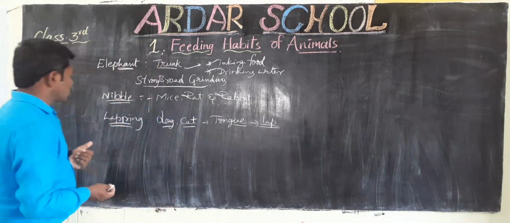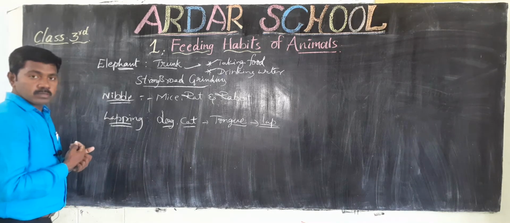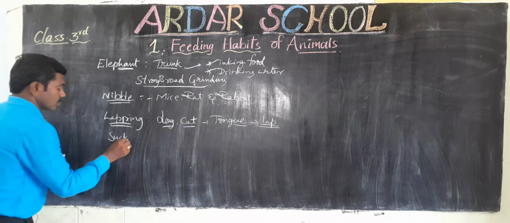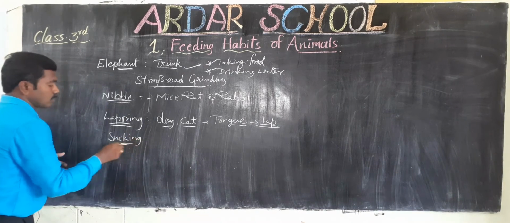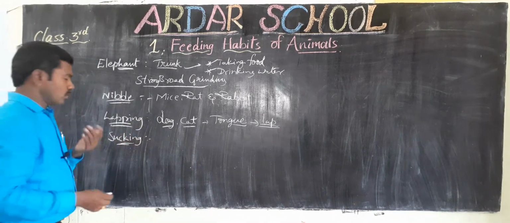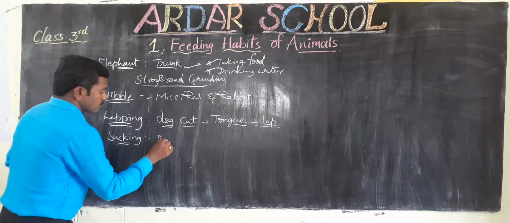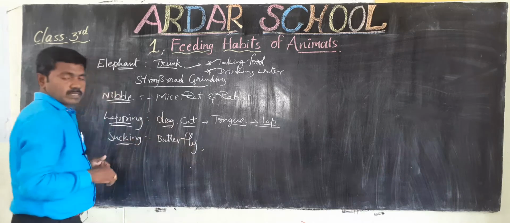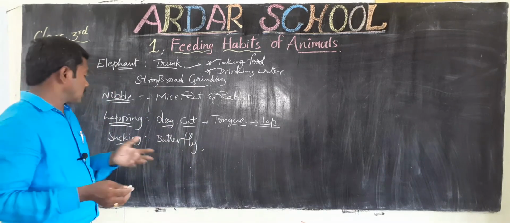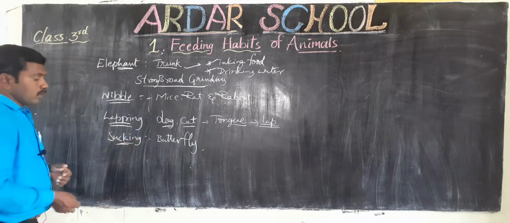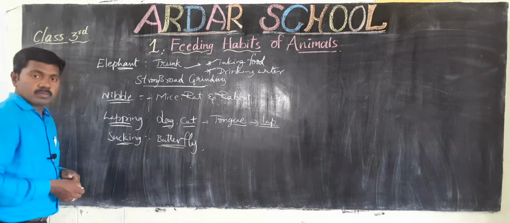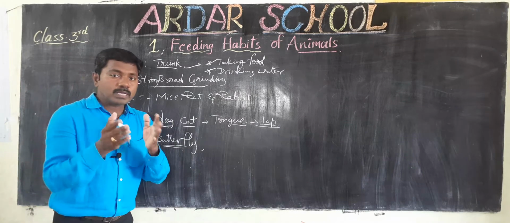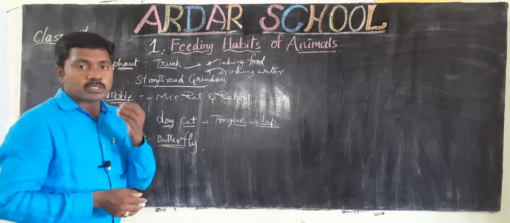Next one. Some animals suck their food. Sucking. Some animals are sucking their food. The best examples are butterflies and mosquitoes. If you observe butterflies, the mouth is absent. In the place of a mouth, they have a tube-like structure.